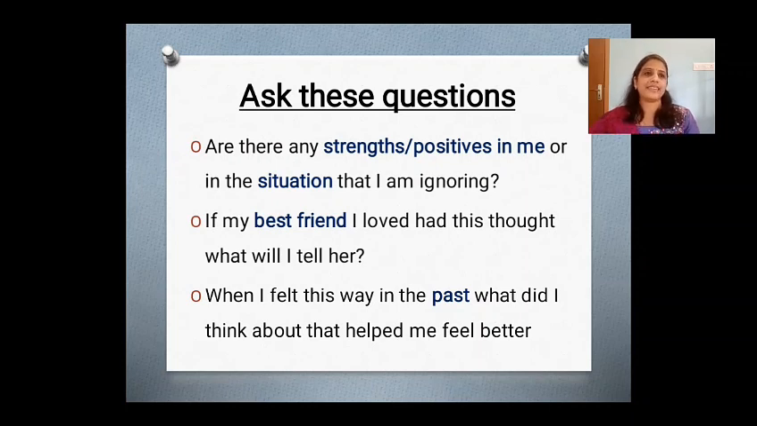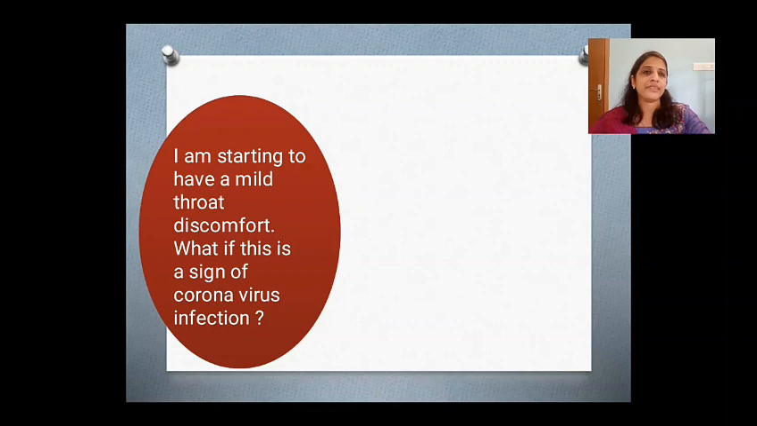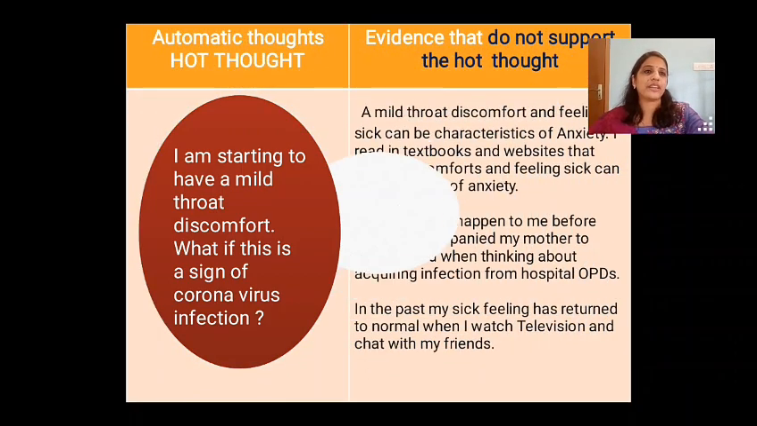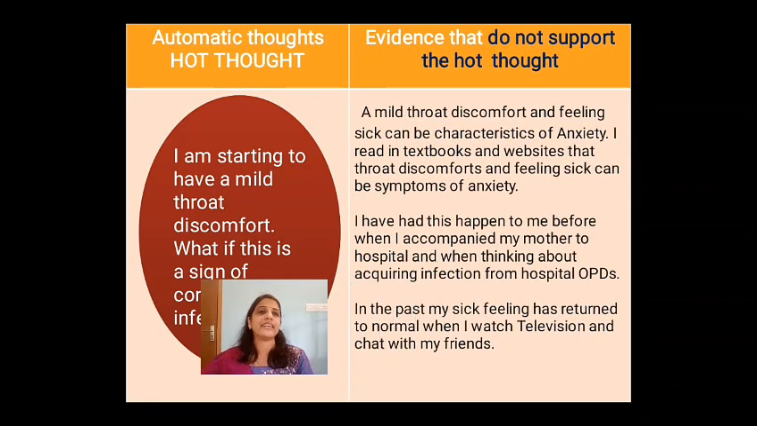That could be documented in column 5. Now let us see that in this worked out example. So I have written here in column 5, a mild throat discomfort and feeling sick can be characteristics of anxiety. I read in textbooks and websites that throat discomforts and feeling sick could be symptoms of anxiety. So what I have read in a textbook and on websites, that these can be symptoms of anxiety, I am recording in column 5.